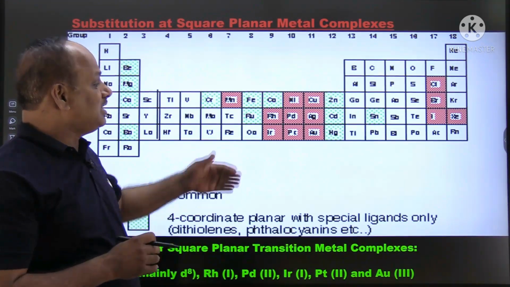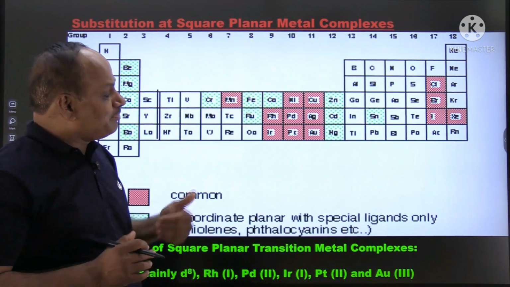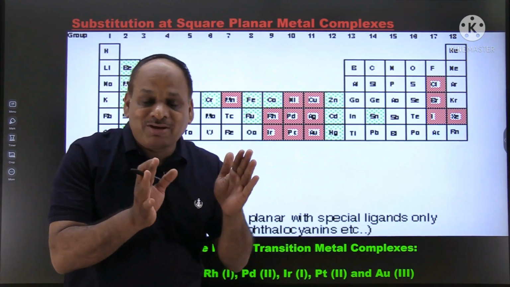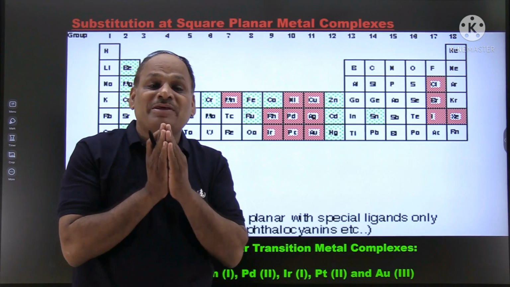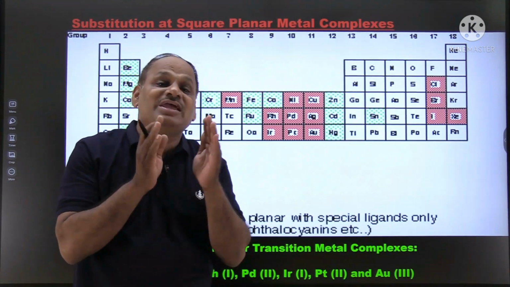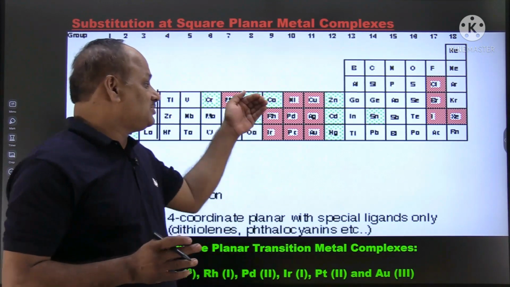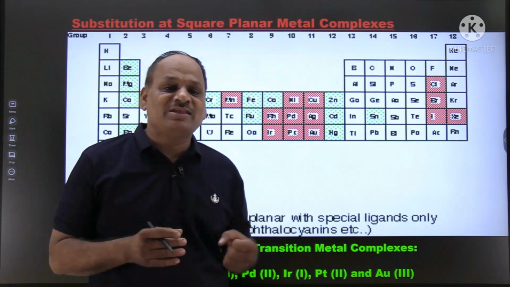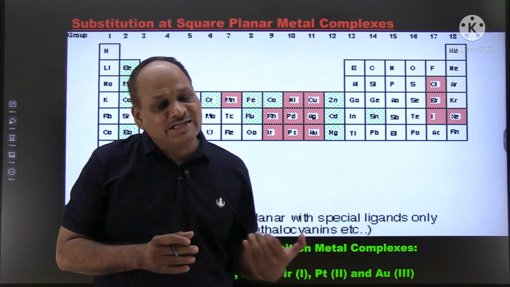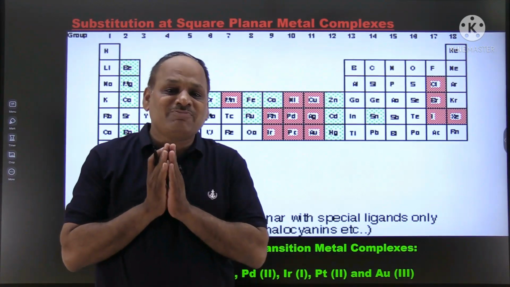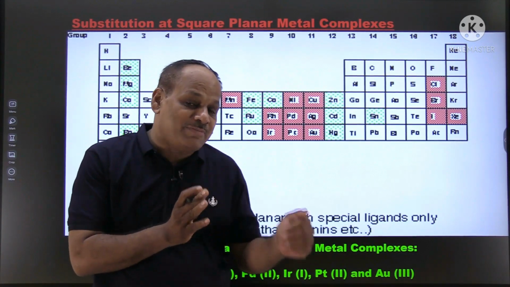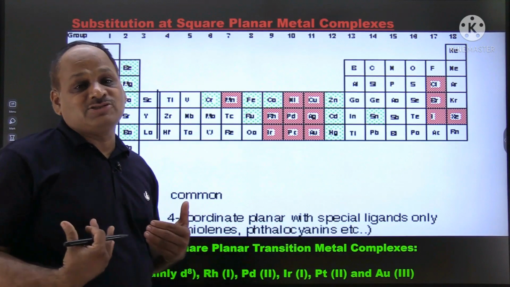Now, nickel, palladium, and platinum: palladium and platinum always show square planar complexes with any ligand, strong field or weak field. But nickel, if it has a weak field ligand like chloride, shows tetrahedral geometry. With intermediate field ligands like water or amine, nickel shows octahedral geometry.